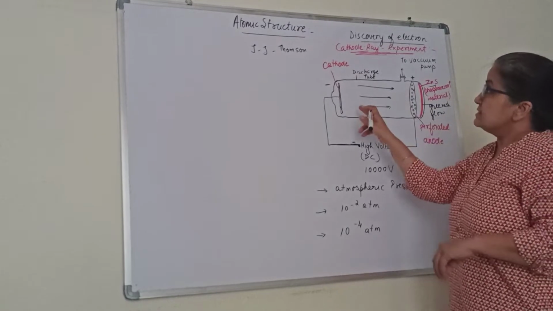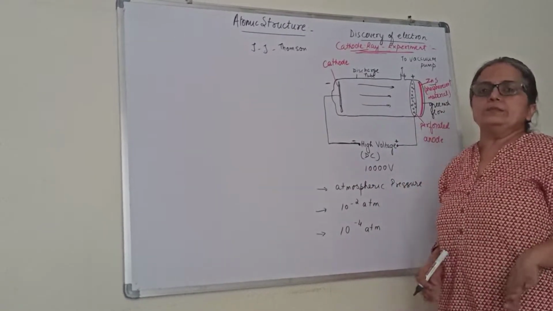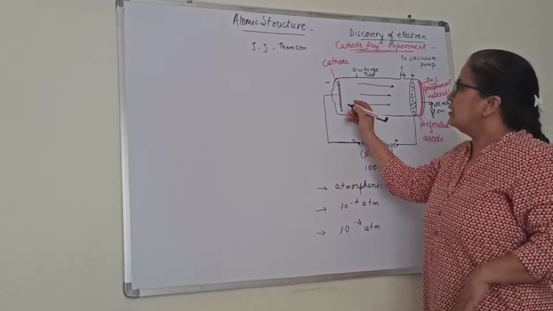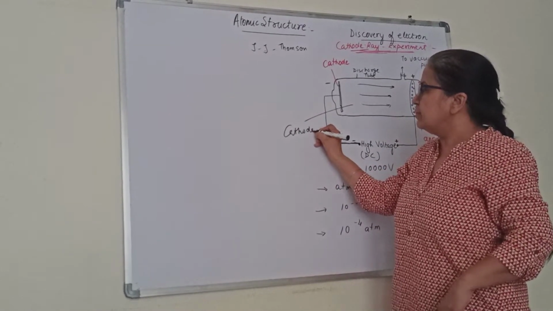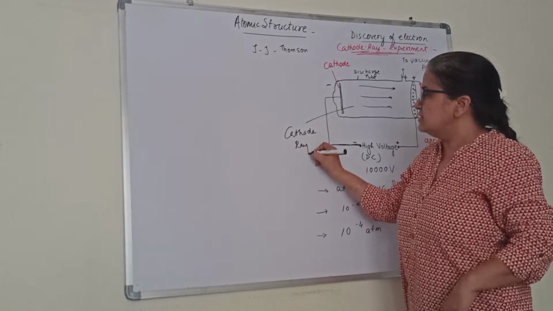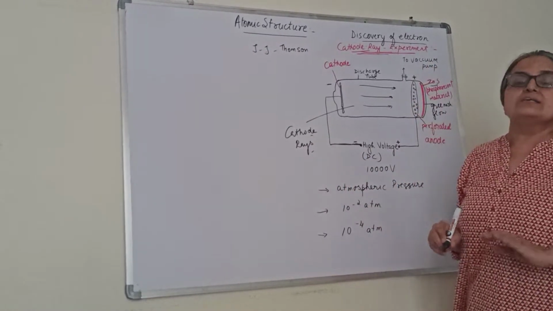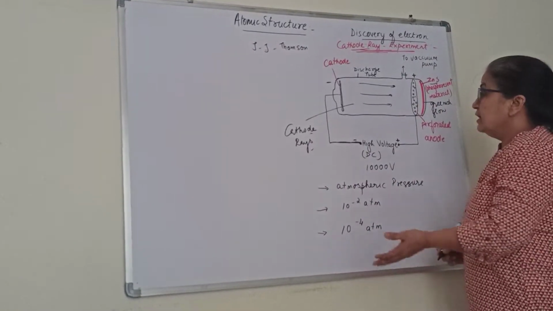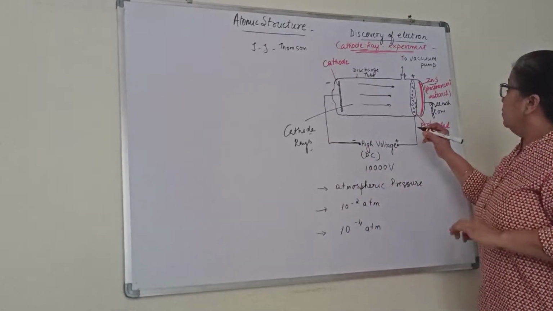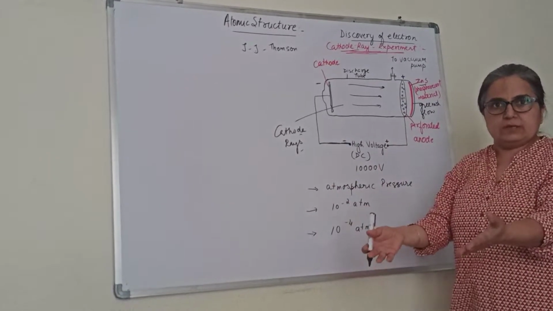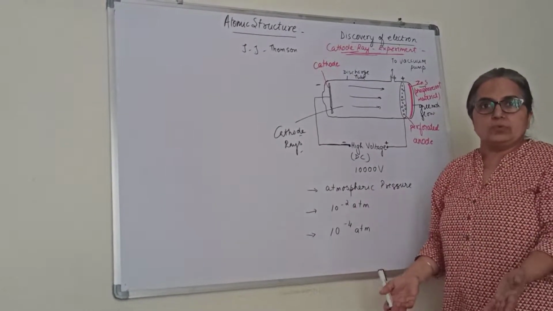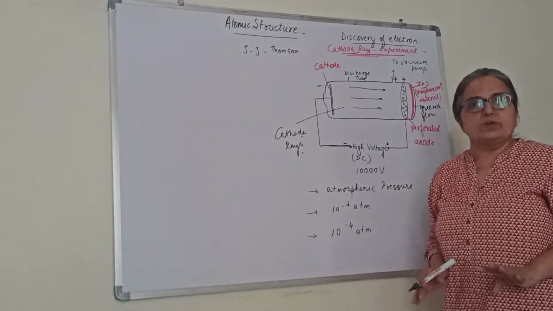Since they were starting from the cathode, these rays were called cathode rays. They begin from the cathode, moving towards the anode, so they were termed cathode rays. Okay, this was one thing. But now it was seen that if you change the gas or you change the electrode, nothing happened to the cathode rays.